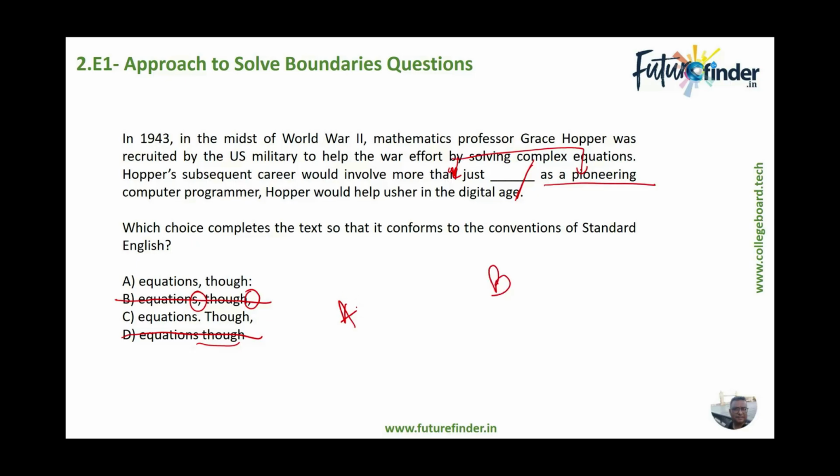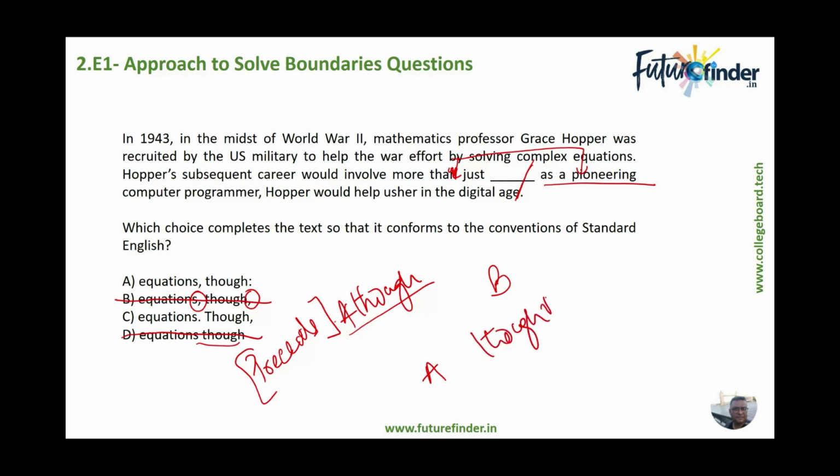So again, same thing. If we write though out here, then it would mean that we have got a contradiction between sentence A and what precedes sentence A. And if we put though before B, that means there is a contradiction between A and B. So in this case, Hopper's subsequent career would involve more than just equations.